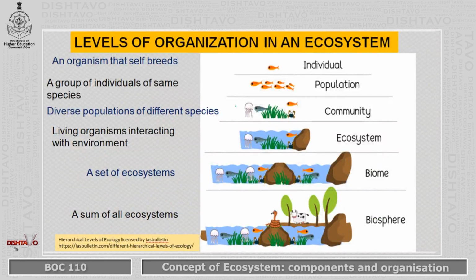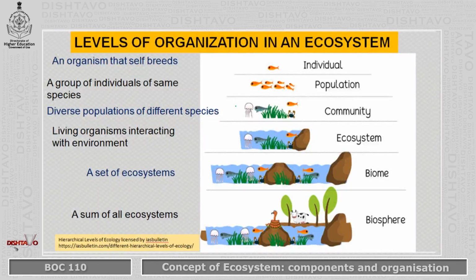Now all these components are organized. So we have different levels of organization in an ecosystem. Basically, if we look at this particular presentation in front of us, we have different levels. The level begins with the individual. Any organism that can breed, or where self-breeding can take place, we can call that organism an individual. Now, many individuals come together and form a group of the same species.